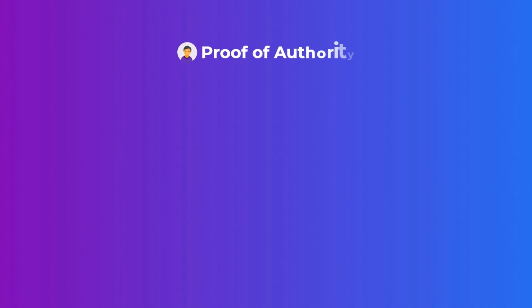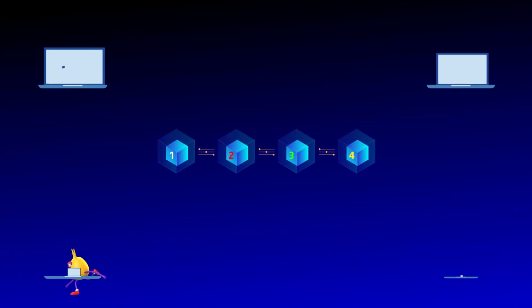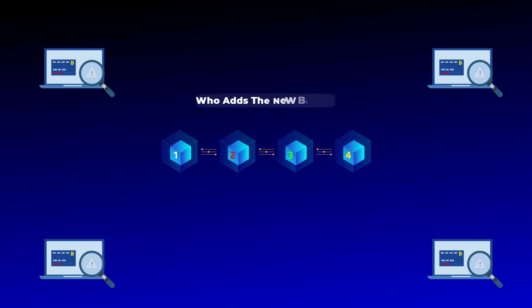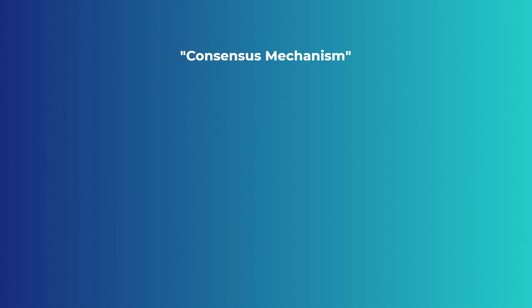The proof of authority is a consensus mechanism used by the VeChain blockchain. And before we explain it, let's first explain what a consensus mechanism is in the first place. Any blockchain in the world needs a way to reach agreement between its validators on who has the right to add a new block and what transactions get added to the blockchain. To reach this agreement between validators, we use something called a consensus mechanism.